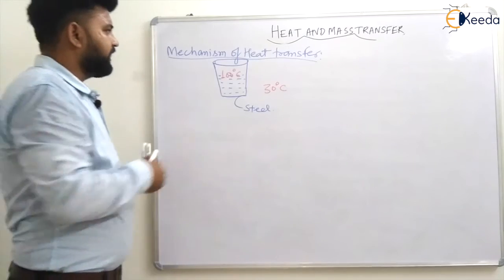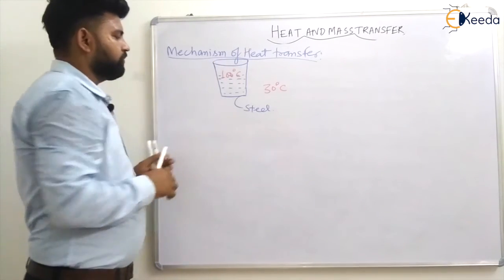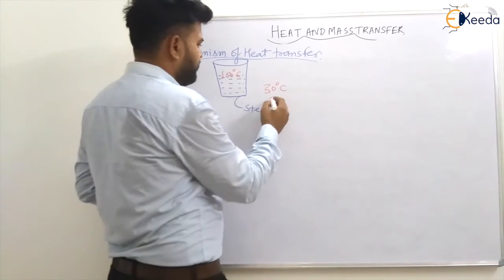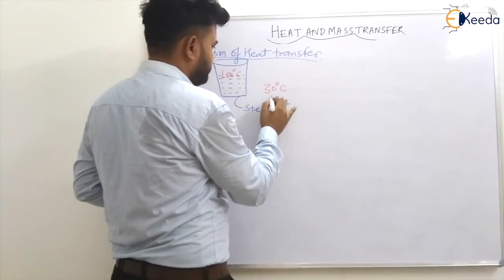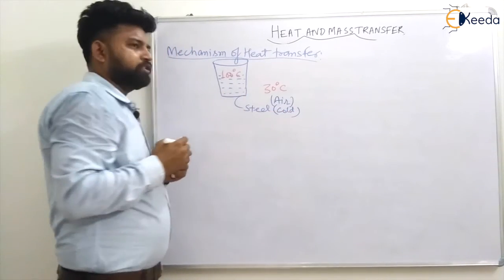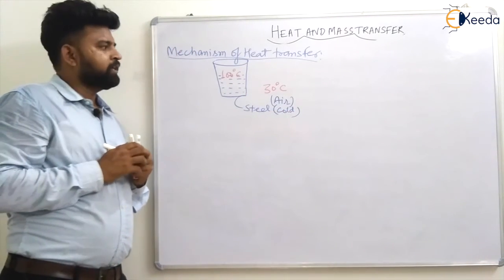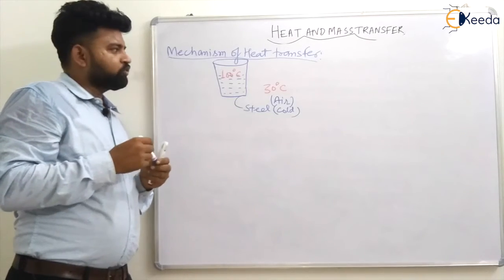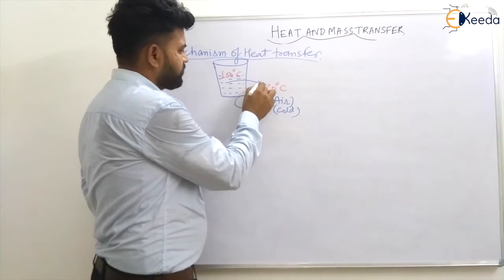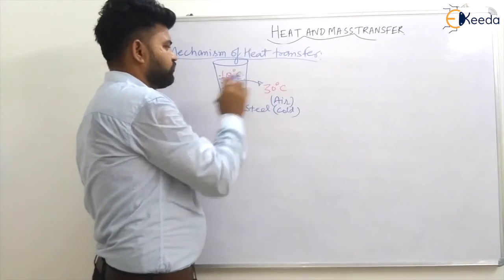So heat will be transferred from this water to the surrounding air, which is cold. As we know, the temperature of the water in the glass is higher than the temperature of the surrounding air, so heat will be transferred from higher temperature to lower temperature.